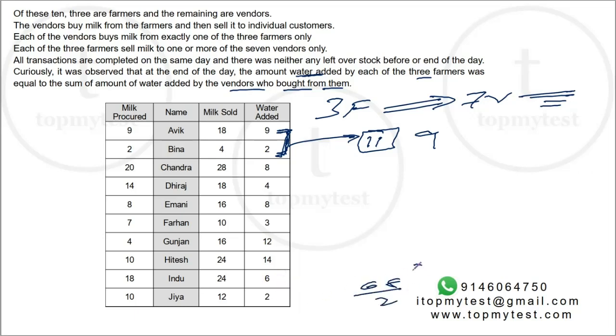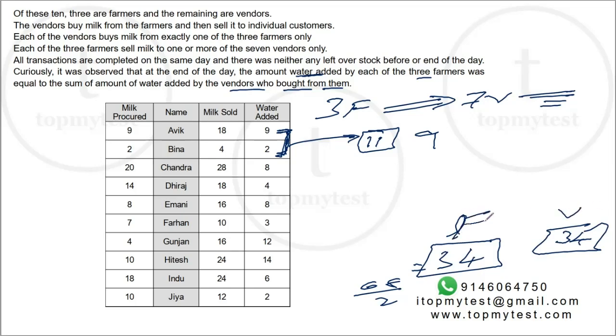Divided by 2, 34 liters is added by the farmers, and 34 liters is added by the vendors. So between the 3 farmers, they added 34 liters of water.